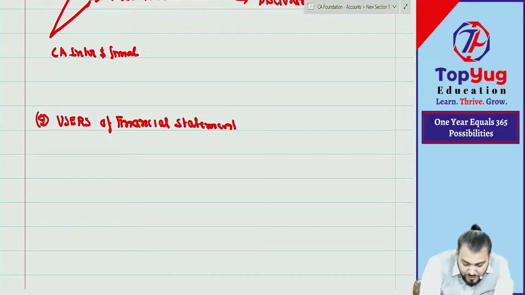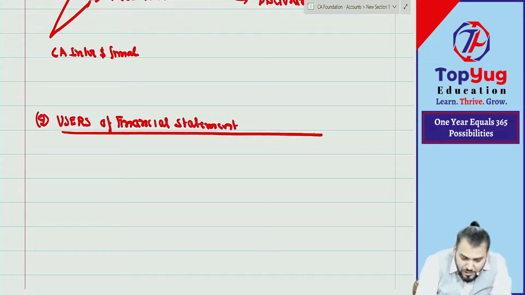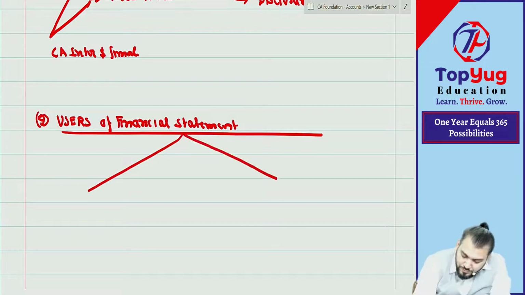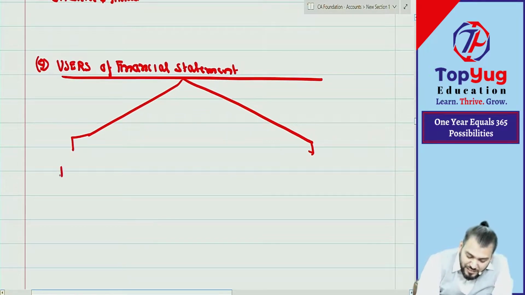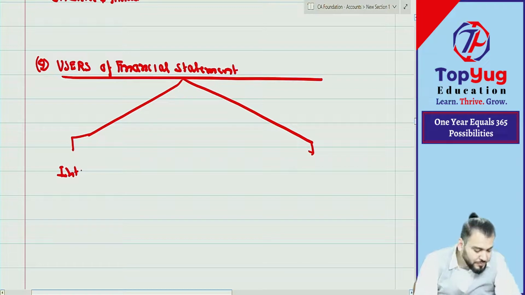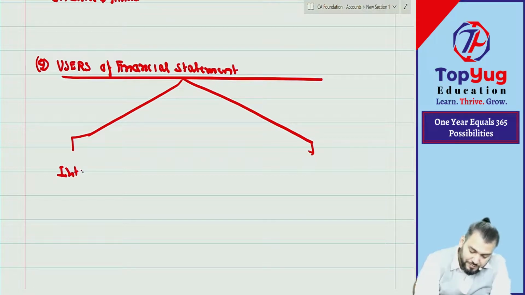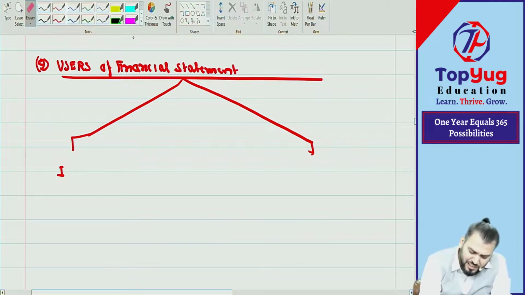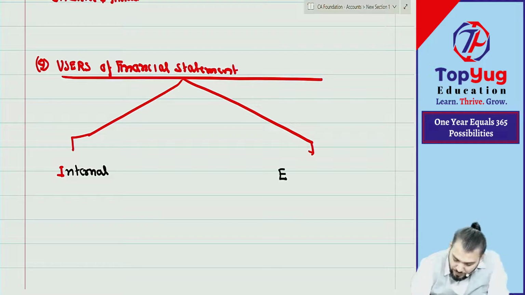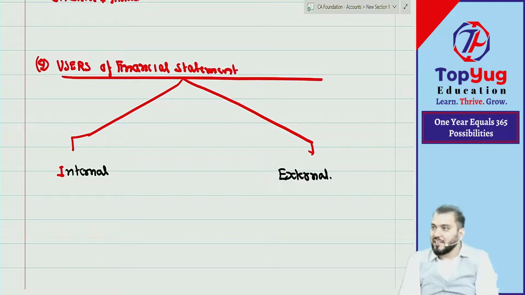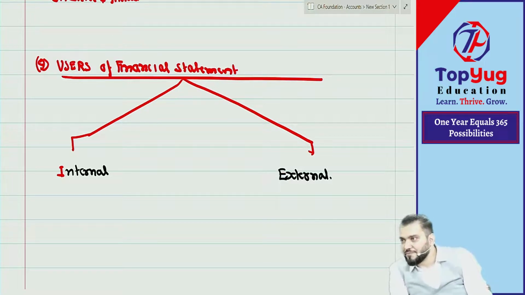Understand what I am saying? So there are two types of users. You know about this. One is internal user, one is external user. Do you know internal and external user? I am just asking. Say yes or no. You don't know. Really, you don't know. Internal user, external user. You don't know.